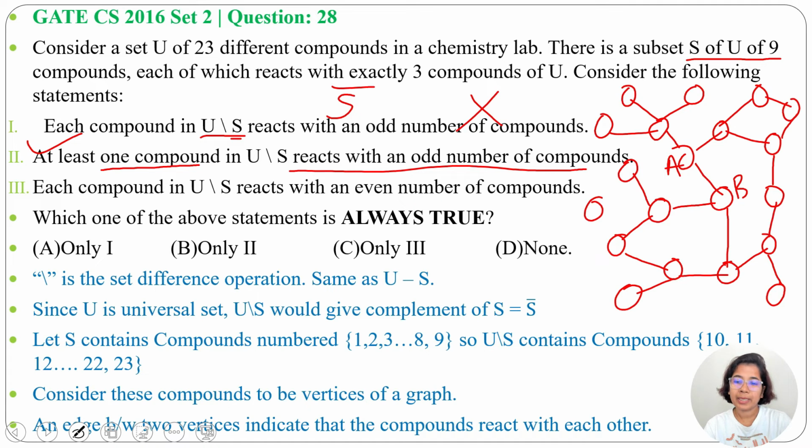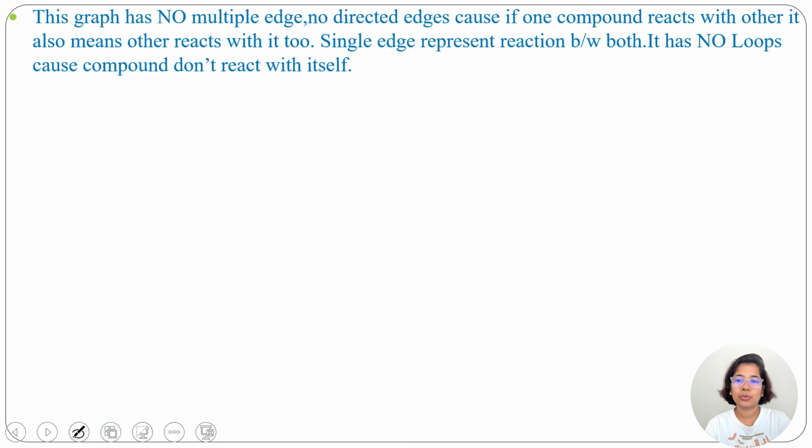Next, statement 3, each compound in S complement reacts with an even number of compounds. This is false as exactly 9 vertices cannot have odd degree. There must be an even number of vertices with odd degree. So there must be at least one vertex having odd degree, and here it's written each compound. So due to this it is false. So the answer will be option 2.